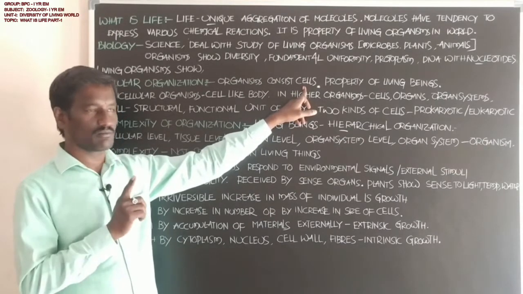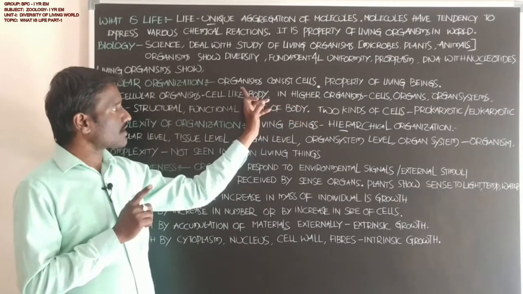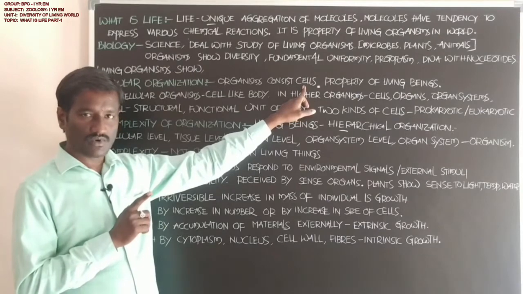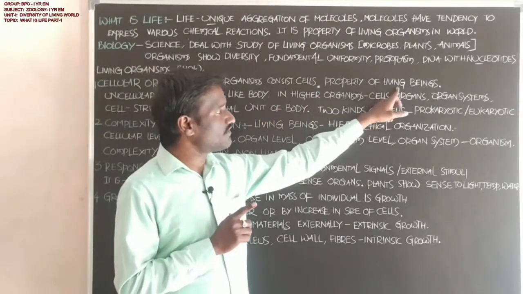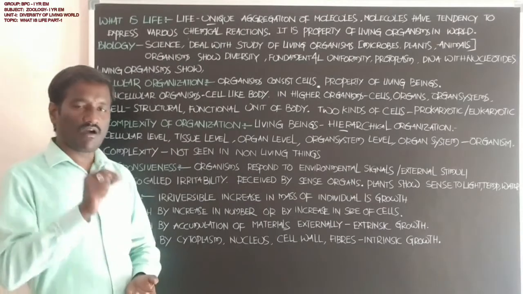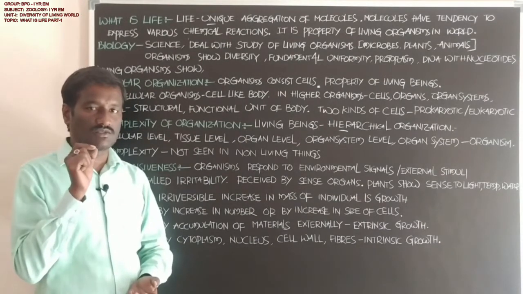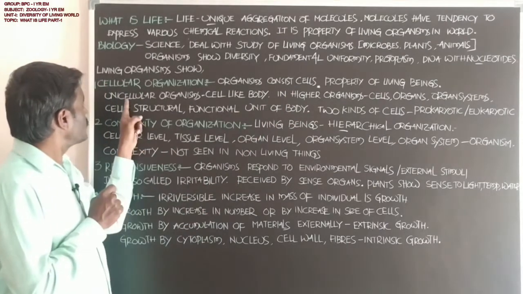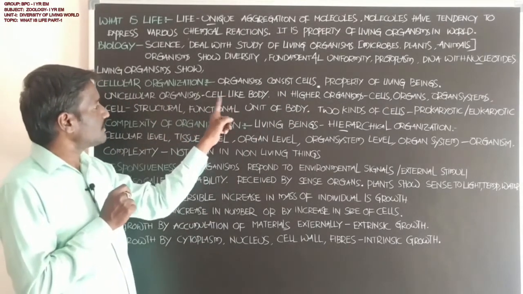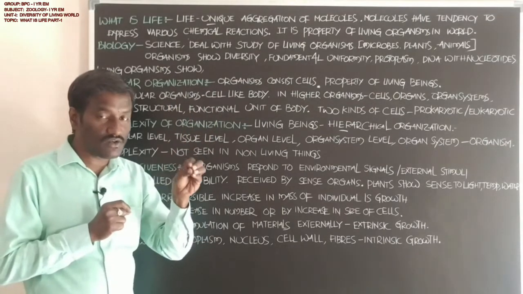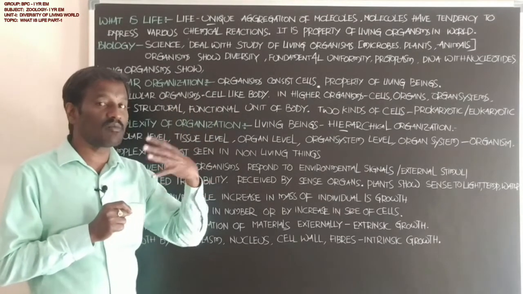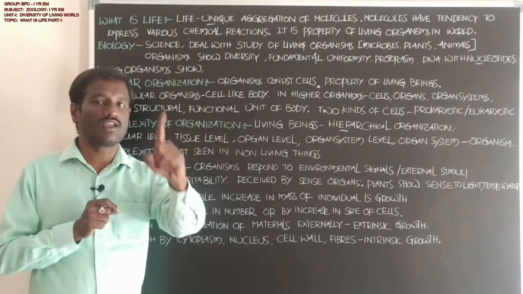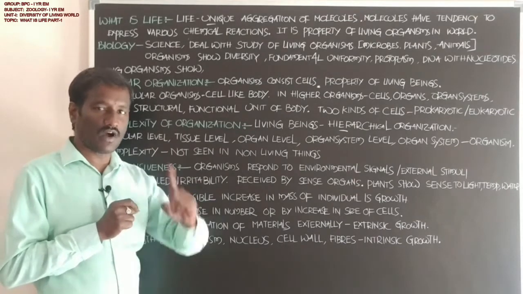Microorganisms have a single cell. Students, organisms consist of cells, a property of living beings. All organisms consist of cells. Unicellular organisms means the entire body is formed by a single cell. A single cell behaves like the whole body of the organism.